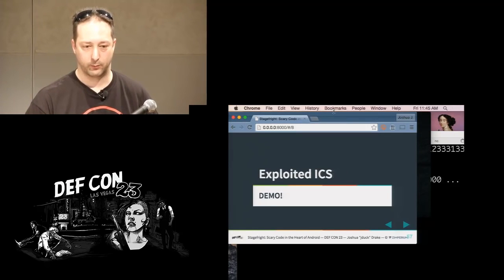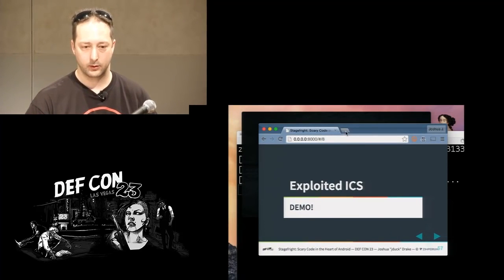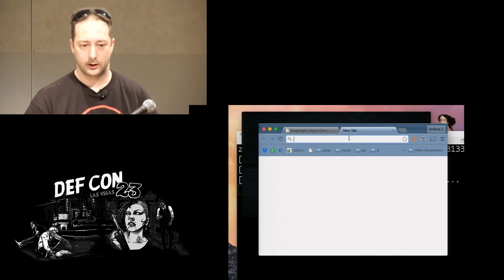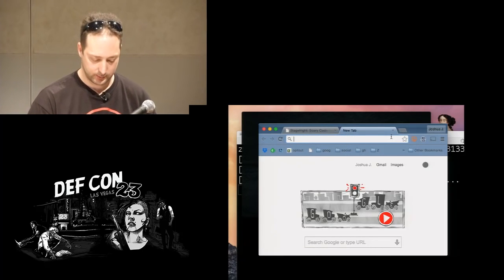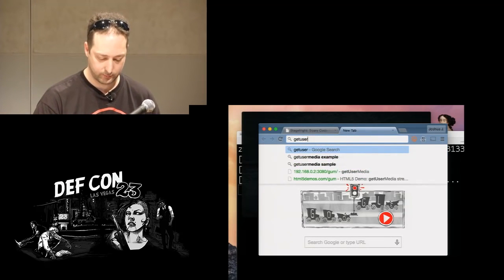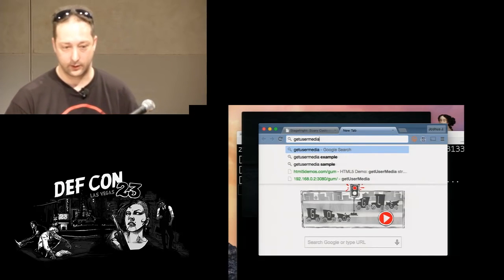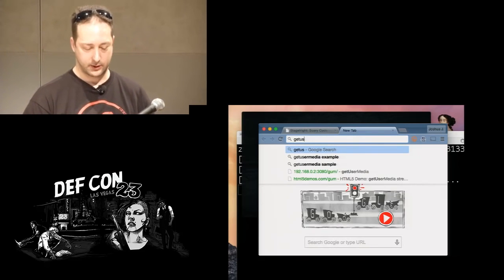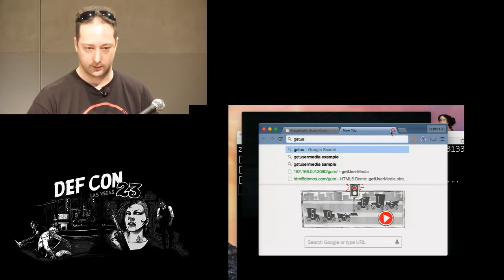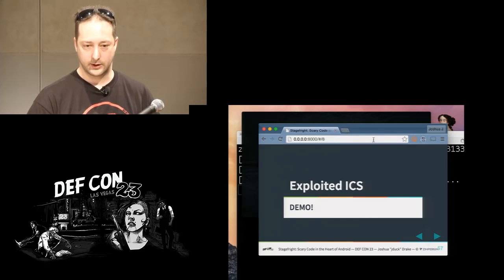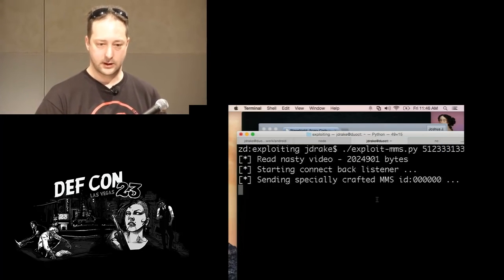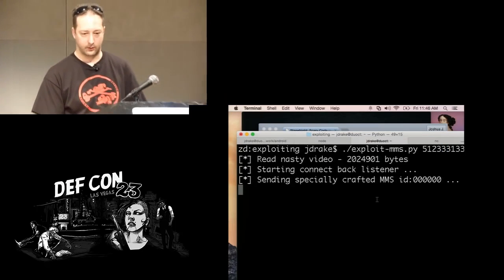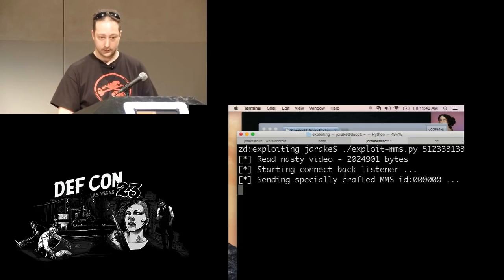I can't see down there. So I still haven't got a message. I think we're just going to go back to the video because this isn't working. I'm really disappointed because this exploit works like every time, but not always on the first try, unfortunately.